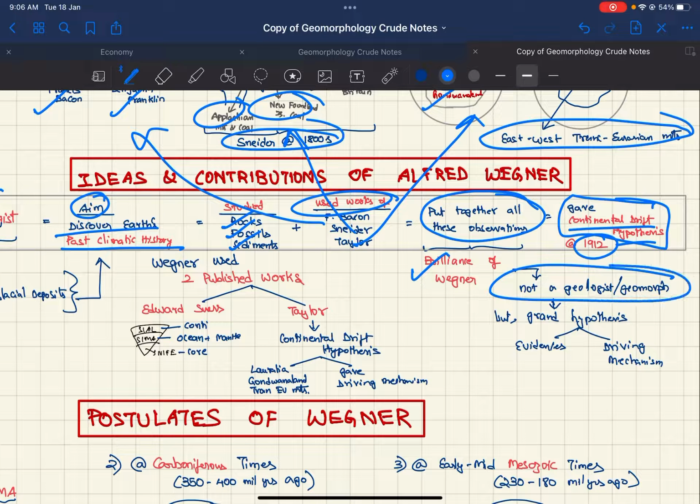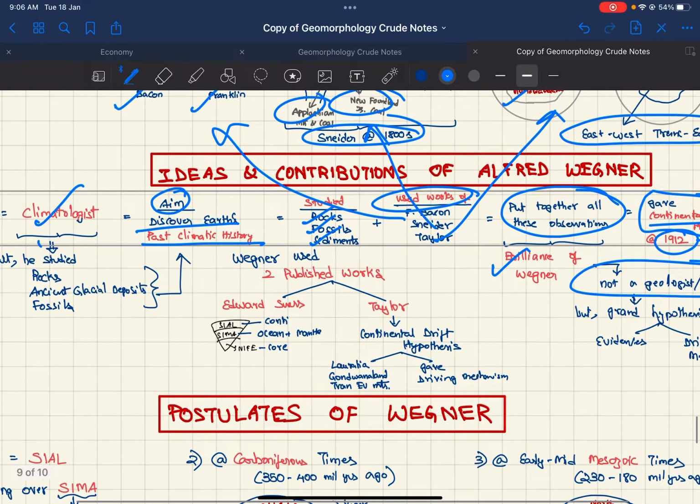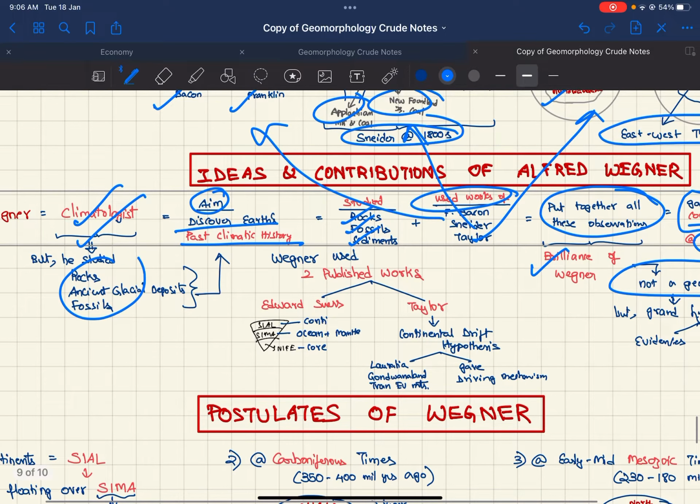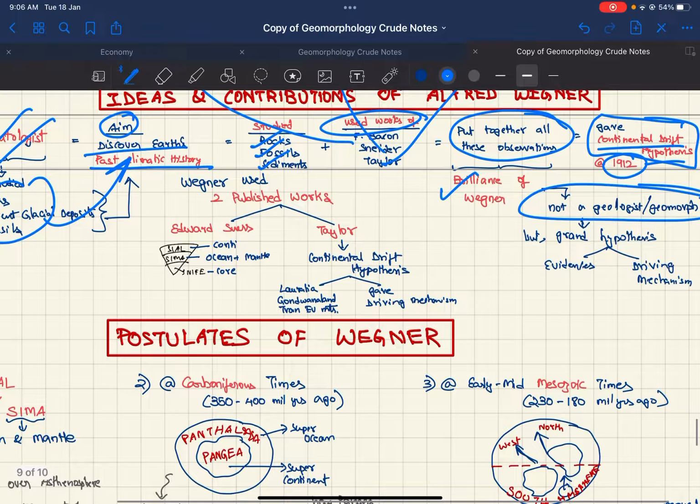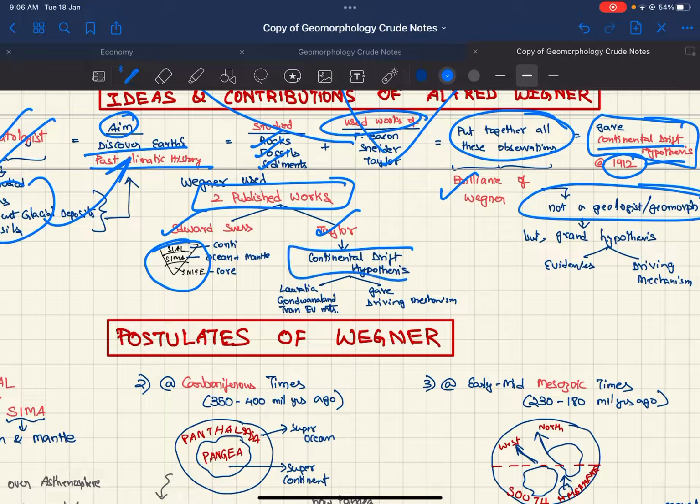He was not a geologist or geomorphologist, he was a climatologist, and he studied these things to give the past climatic history. So he used two published works, which are Edward Suess's Sial-Sima concept and Taylor's continental drift hypothesis, in which he talked about Laurasia, Gondwanaland, and Trans-Eurasian mountains, and also gave a driving mechanism, which would be the biggest criticism of CDT.